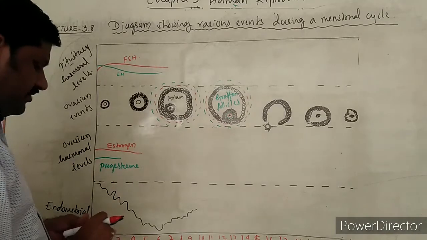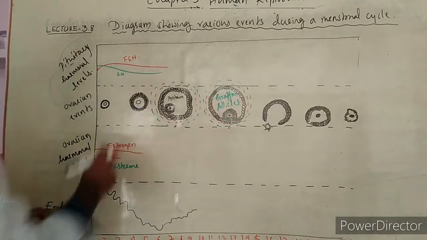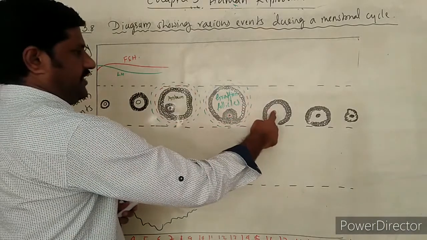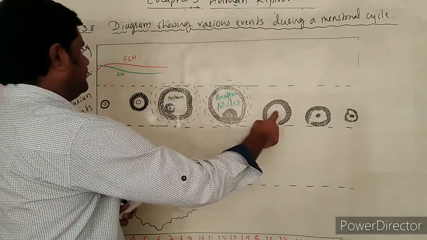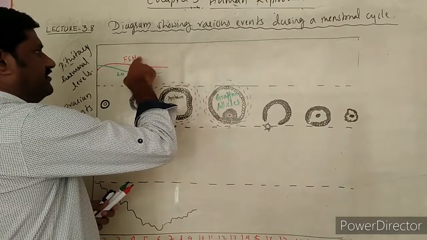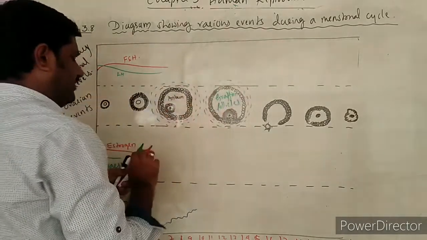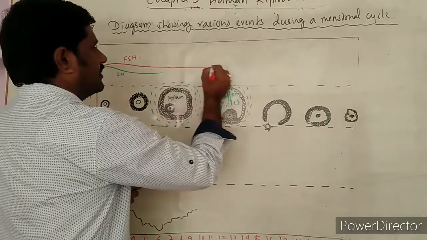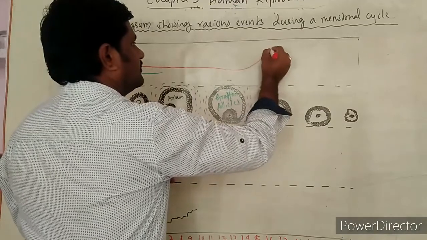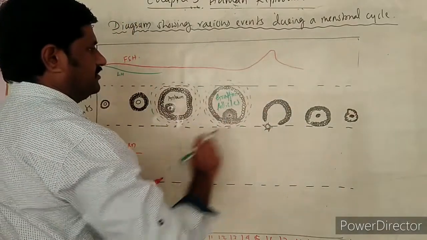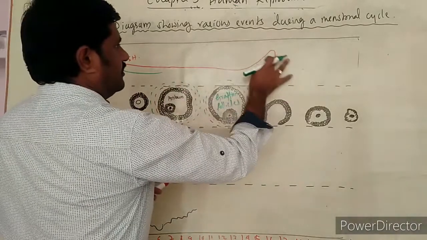So what happens to these two hormones? Let us see. Here the ovulation has taken place. This ovulation has taken place due to oversecretion of what? LH as well as FSH. They reach the highest peak over here. I am going to show the same thing over here. Right? So it is going to reach the highest peak over here.